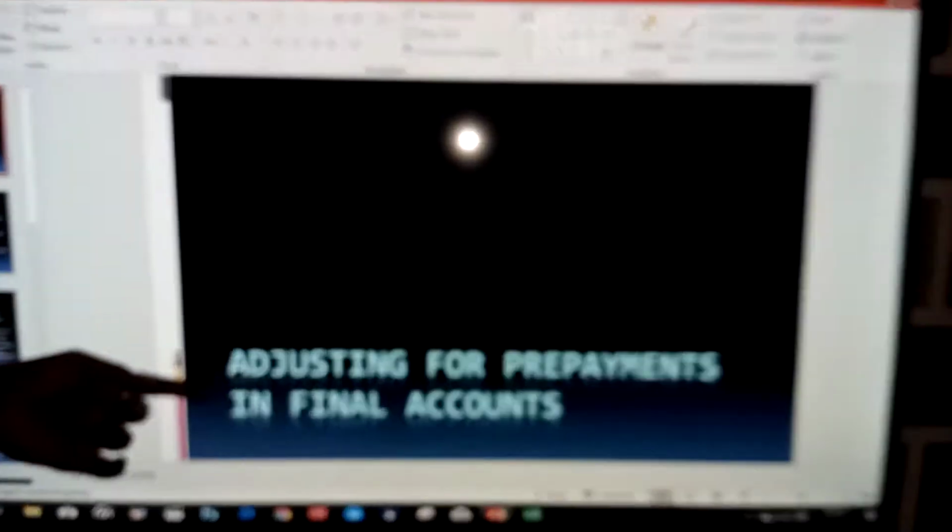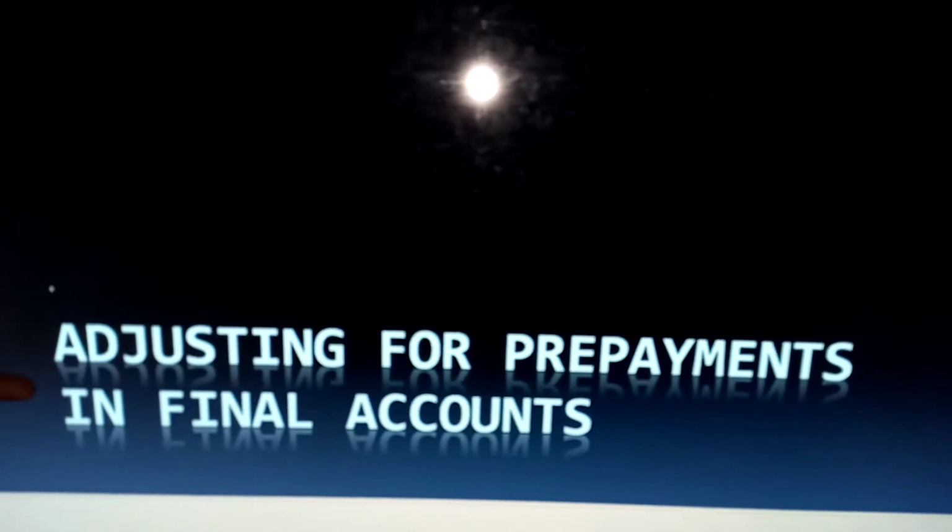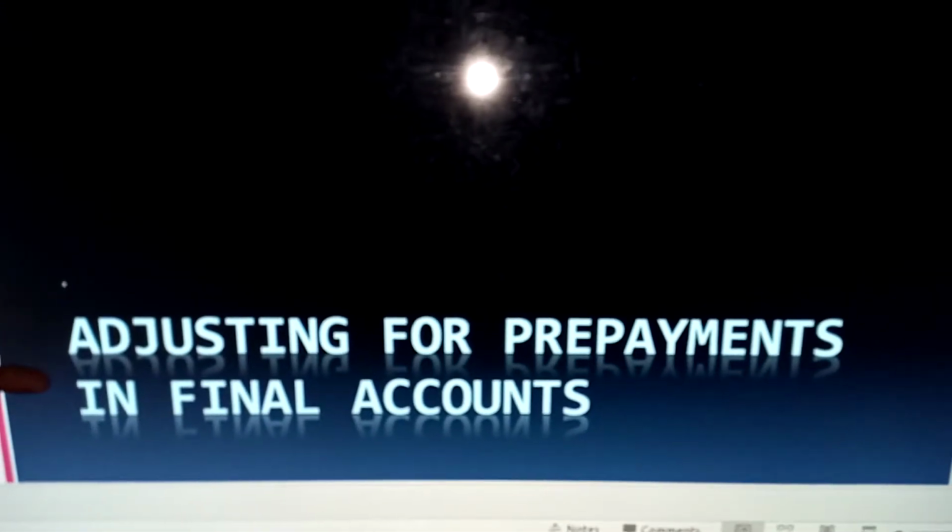Now, in this class, we're going to be looking at one of the adjustments, and that adjustment is the adjustment for prepayments in final account.